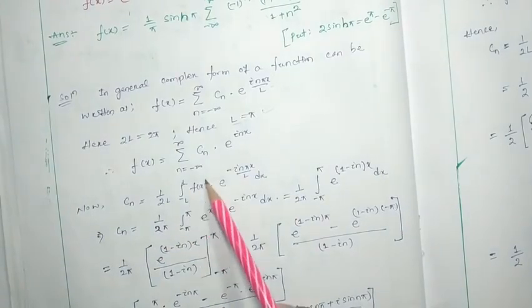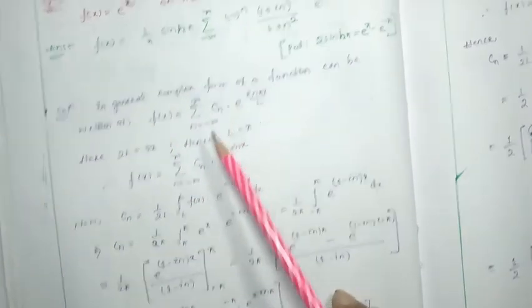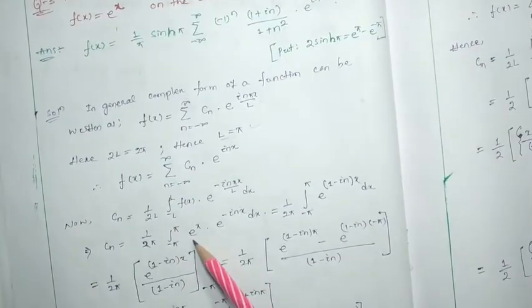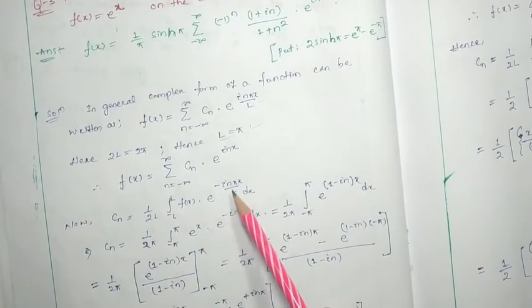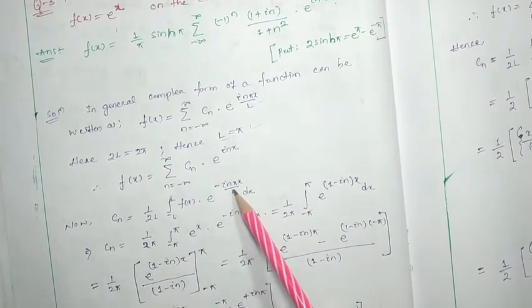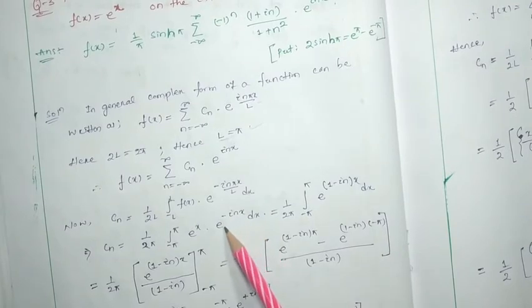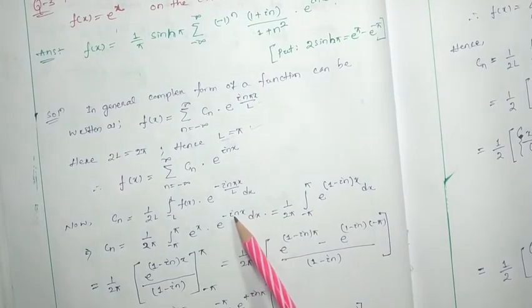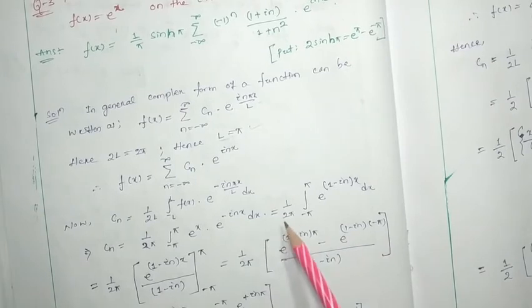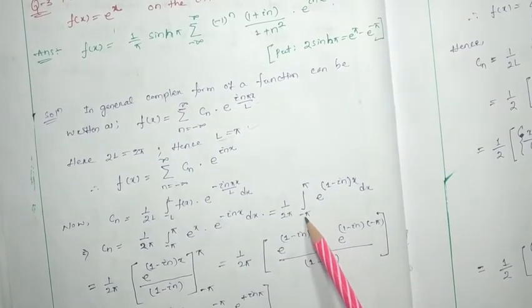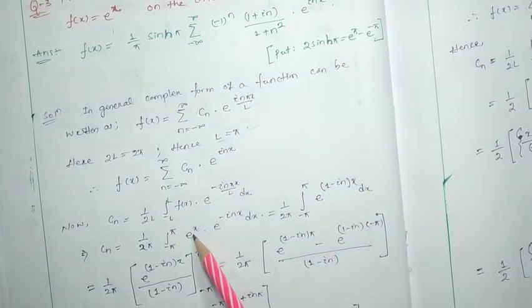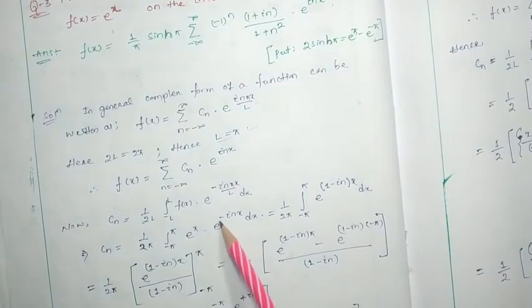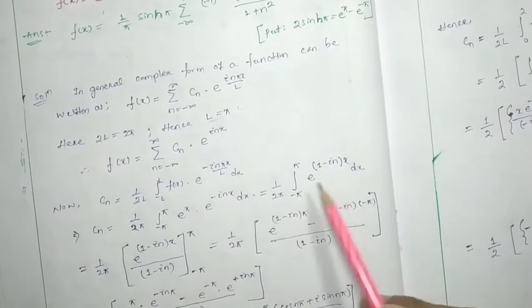The f(x) is given as e to the power x. So e to the power x times e to the power minus i n x, because if I put pi over here, pi got cancelled, and it will be e to the power minus i n x dx. So it will be 1 by 2 pi, integral from minus pi to pi, e to the power (1 minus i n) into x dx, because this is e to the x and this is e to the minus i n x, both will be added with each other.